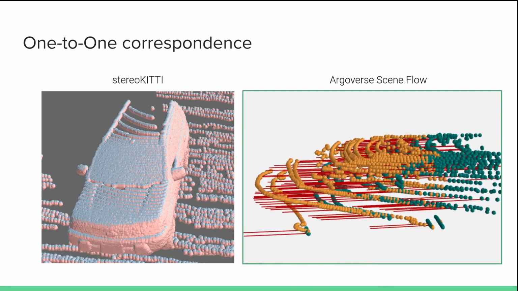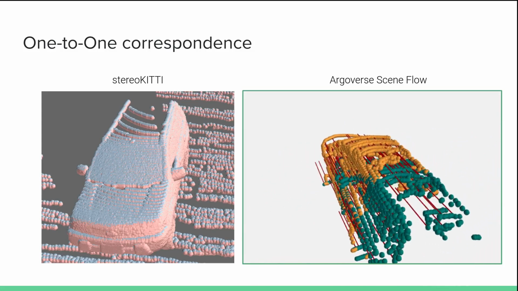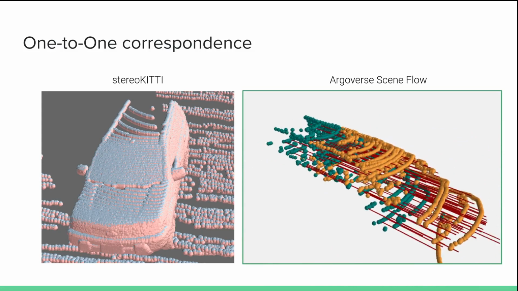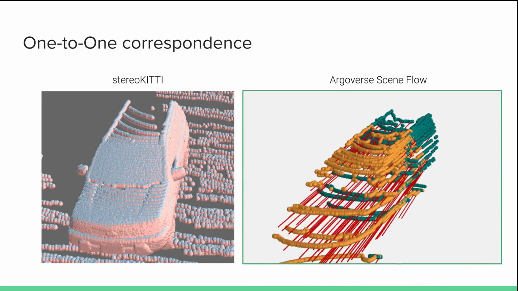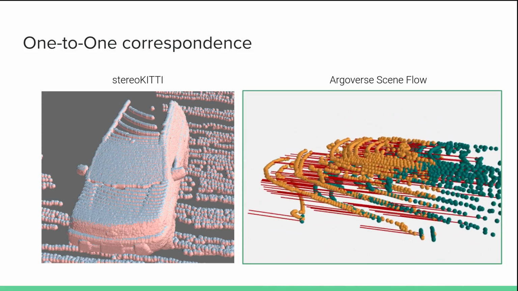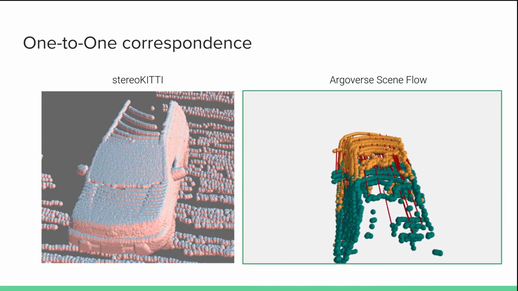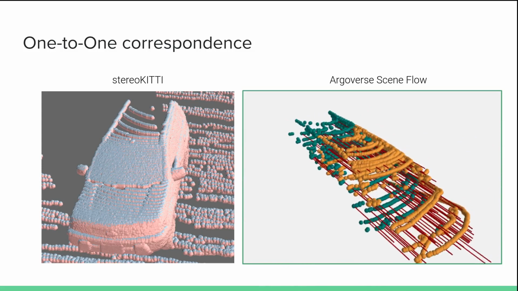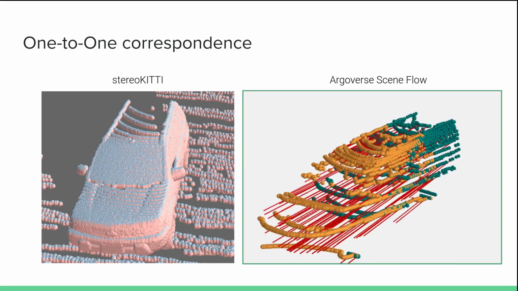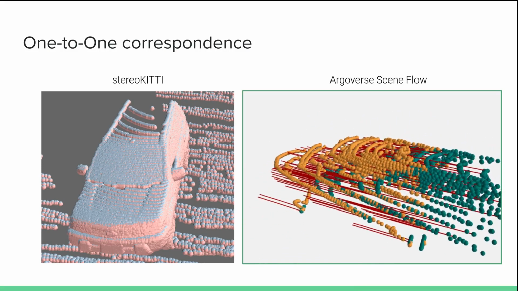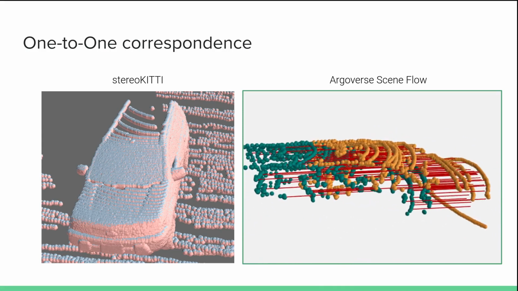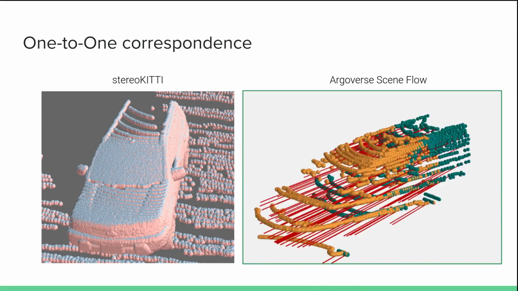The first issue with these datasets is that the pairs of point clouds given as input are in perfect one-to-one correspondence. On the left, we show a pair of frames from stereoKITTI plotted together. We can see that every blue point in the first frame has a corresponding red point in the second. We've added a small displacement to the aligned point clouds, since otherwise the points completely overshadow each other. This is of course very different from the example from real data on the right that we already looked at.